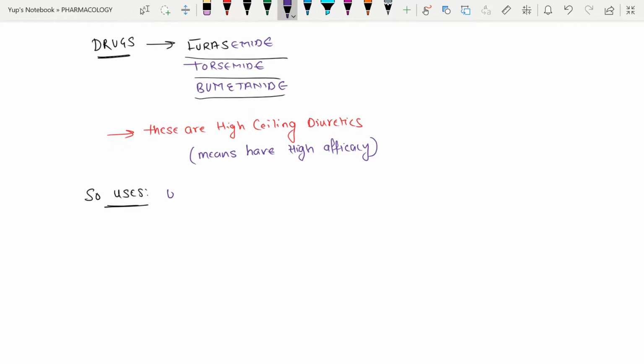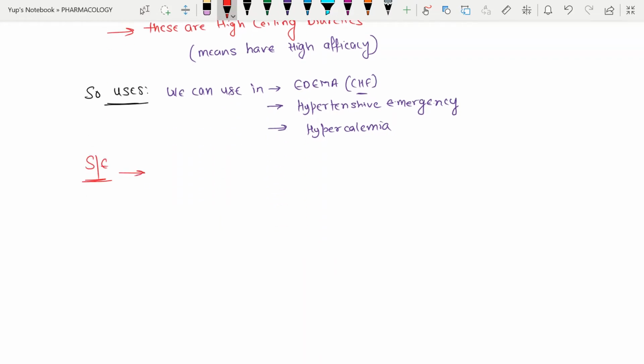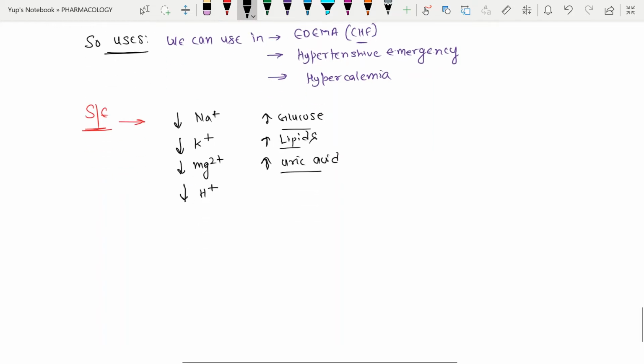Now if we talk about uses, we can use them in edema, even in congestive heart failure, or in hypertensive emergency, and also in hypercalcemia. We can also use them in left ventricular failure. Side effects are decreased sodium. They will decrease the ions sodium, potassium, magnesium and hydrogen. Also they will increase glucose, lipid and uric acid.